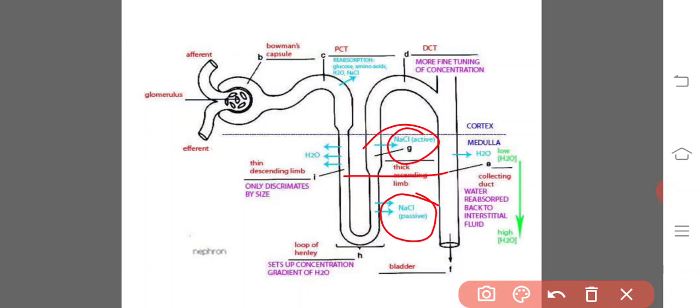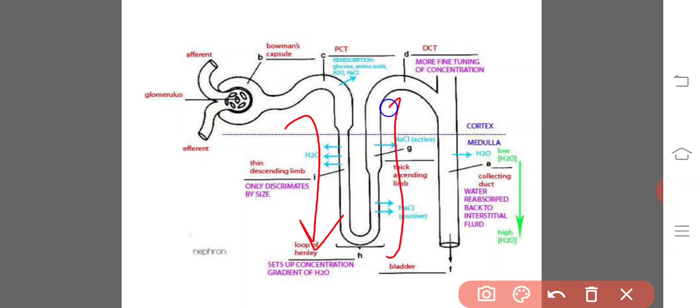The renal fluid is progressively diluted as it passes through the ascending limb. H plus ions are secreted. The reabsorption capacity of the thin segment is less. Renal fluid in the ascending limb is hypotonic to the medullary interstitial fluid. So if you observe, from the PCT to the descending limb the concentration increases, and going upward the concentration decreases; it is hypotonic to the medullary interstitial fluid. And then what happens in the distal convoluted tubule?